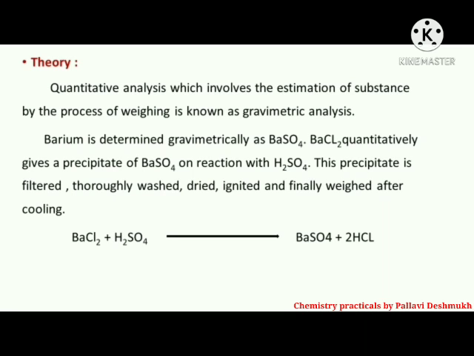Theory behind the practical. Quantitative analysis which involves the estimation of a substance by the process of weighing is known as gravimetric analysis. Barium is determined gravimetrically as BaSO4. BaCl2 quantitatively gives a precipitate of BaSO4 on reaction with H2SO4. This precipitate is filtered, thoroughly washed, dried, ignited and finally weighed after cooling.